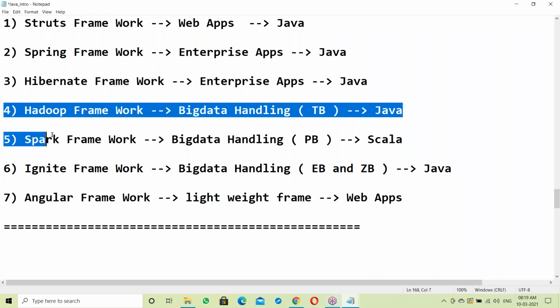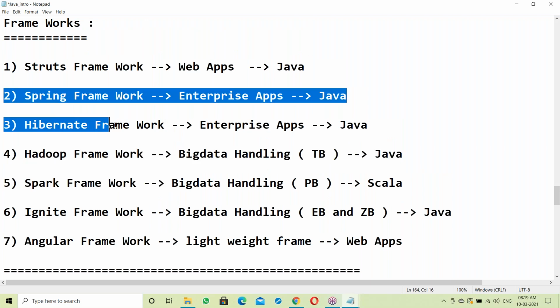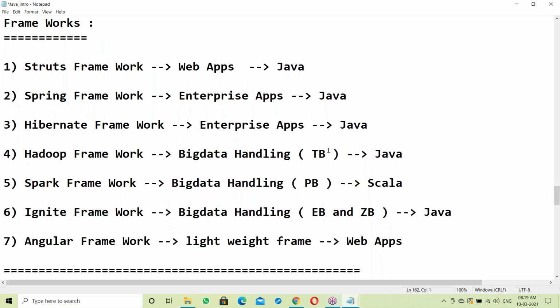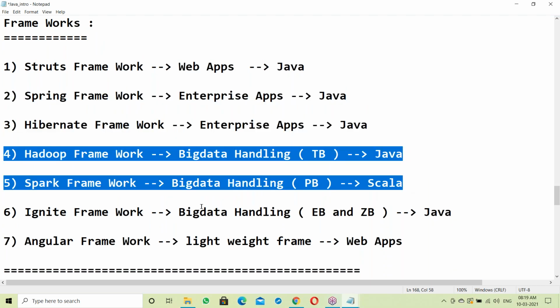So Hadoop is for big data. For the big data case, you can go for this one. Suppose if you want to settle as a Java developer, then go for Spring and Hibernate. For Java developers, these two frameworks are required. For Hadoop developers, those frameworks are required. That's it.